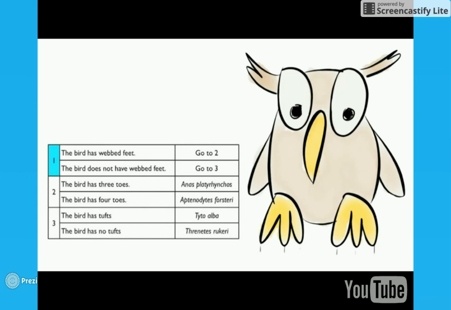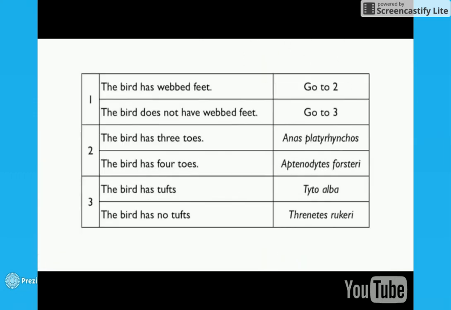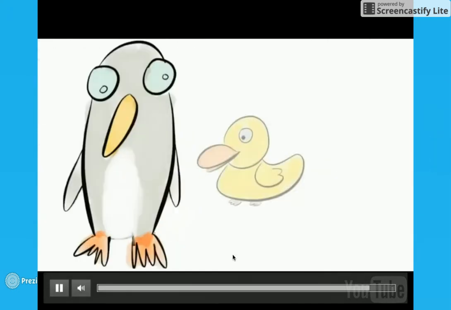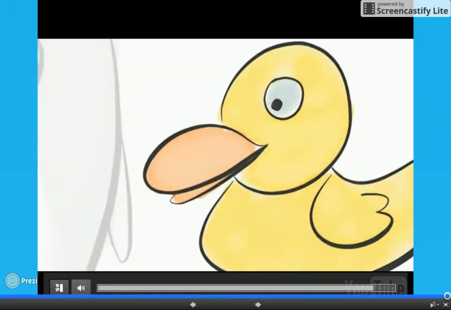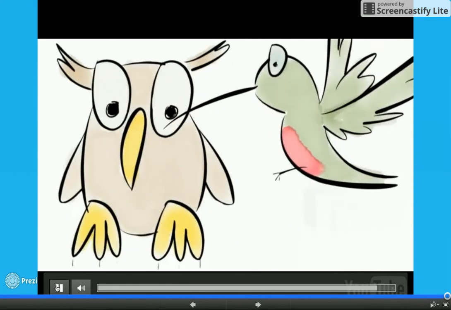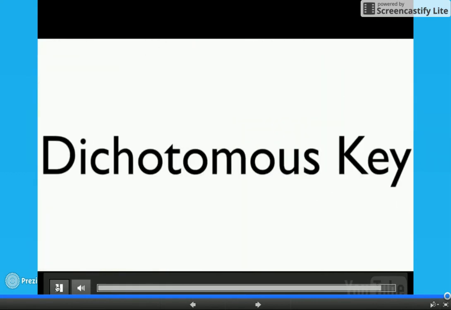Always start at number 1 on the dichotomous key and look at the features of the organism you're trying to identify. Our bird has tufts. This is its scientific name. Dichotomous keys, charts that scientists use to figure out the scientific name of organisms or to help identify footprints.